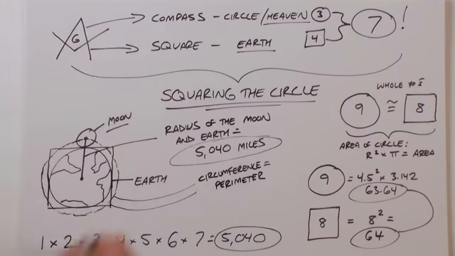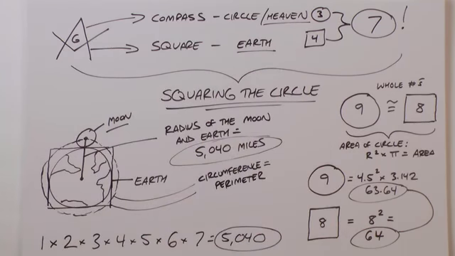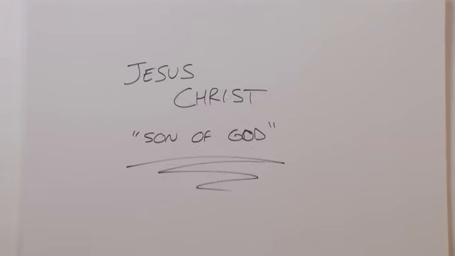It's telling you the radius of the Earth and the moon, how to put numbers to the letters of our alphabet, as well as giving you the concepts of heaven and earth. So now that we've squared the circle, let's find Jesus in our alphabet. Jesus Christ was, of course, the Son of God.